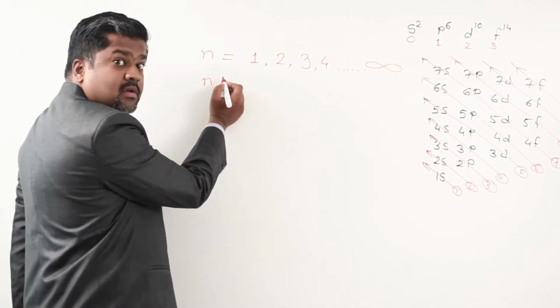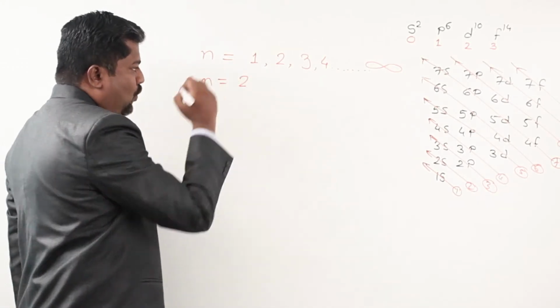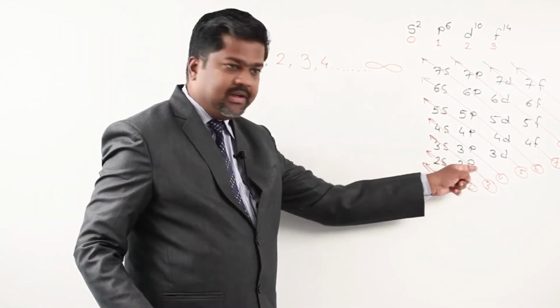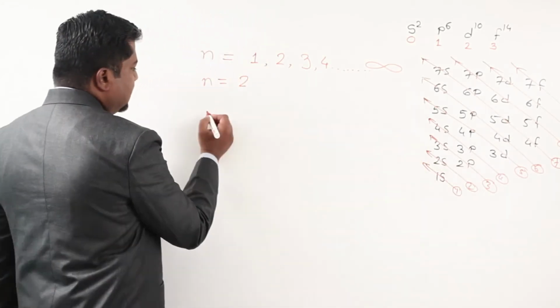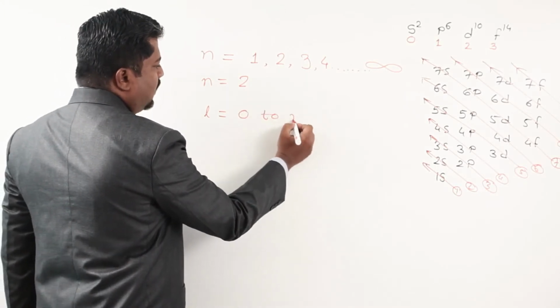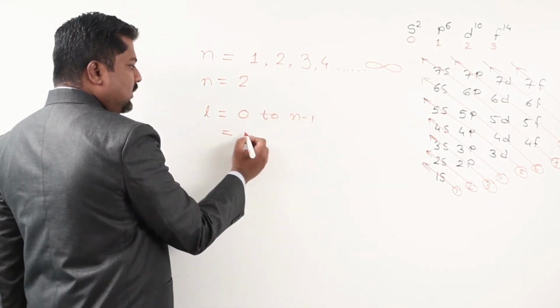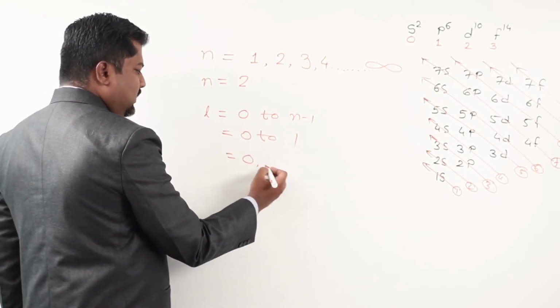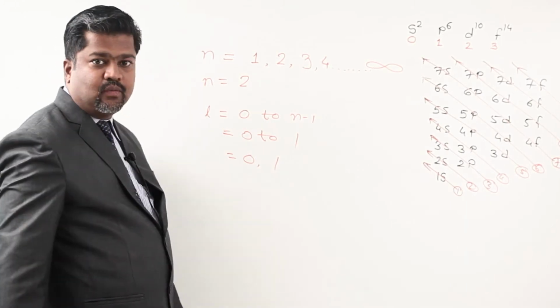Getting the answer? Let us check again. For n equal to 2, that is the second shell, what is the value of l? The value of l is from 0 to n minus 1, that is 0 to 1. That means the first value is 0 and the second value is 1.